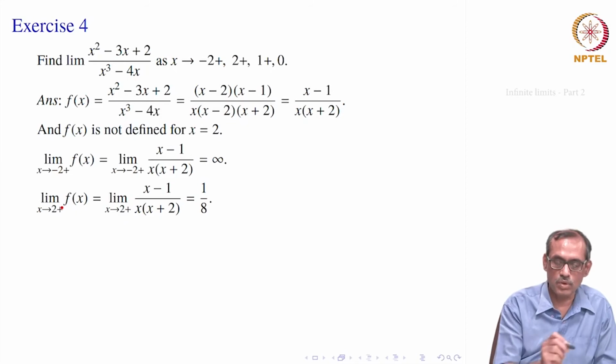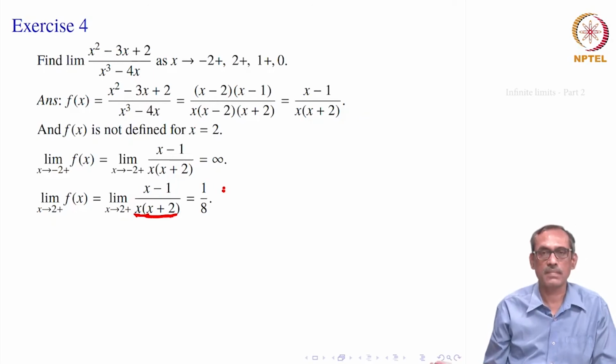Now, what about 2 plus, the second one? When x is 2 plus, that means x is bigger than 2. So, x is also near 2, this is bigger than 2, but near 2. So, this is bigger than 4 and near 4, this is near 8, x is bigger than 2. So, x minus 1 is bigger than 1, but near 1. So, the limit should be 1 by 8, right, but it has to be justified formally.